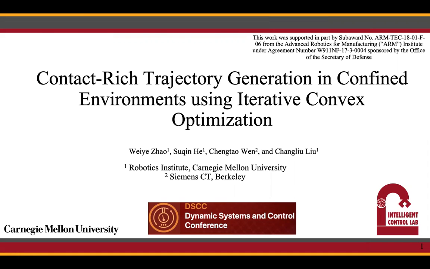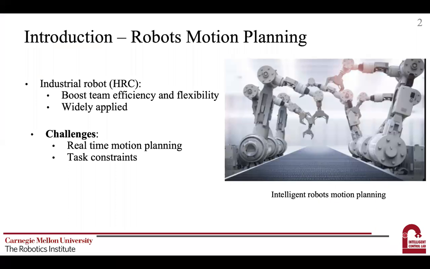In recent years, the intelligent robot arm has been playing increasingly important roles in both industry and people's daily life. However, one of the biggest challenges towards the wide adoption of the robot arm still lies in real-time motion planning, like how to enable the robot to compute the trajectory to achieve its goal in real time. We need to satisfy multiple task constraints such as collision avoidance and contact maintenance, which makes the motion planning problem difficult to solve in real time.